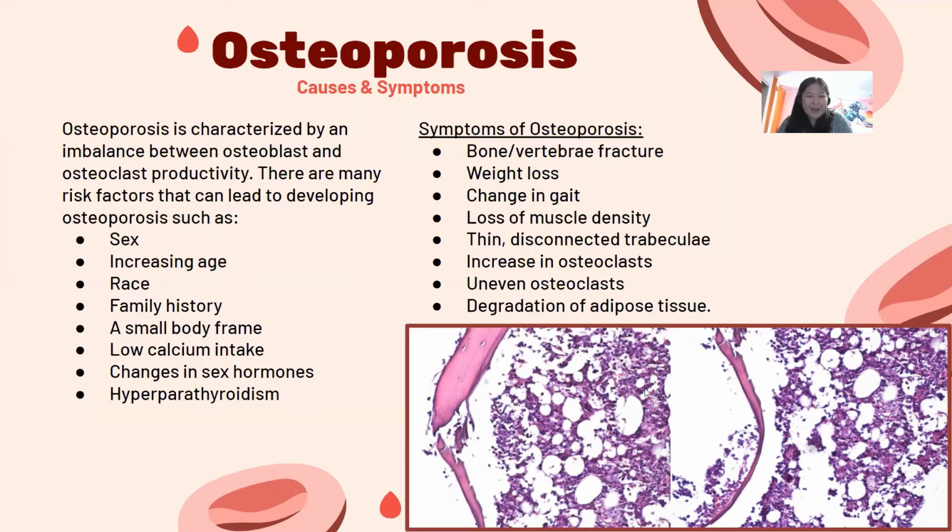So in this diagram, you can see two images, and on the left, we have healthy bone tissue, and on the right, we have osteoporosis tissue. And as you can see on the right, there's a lot more gaps and just really uneven bone, and that is all the trabeculae that has been degraded due to osteoporosis and having osteoclasts break down the bone.